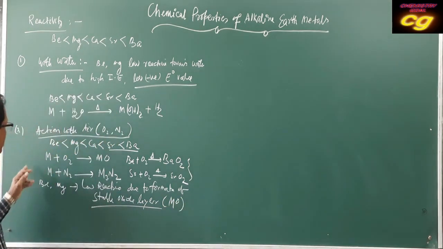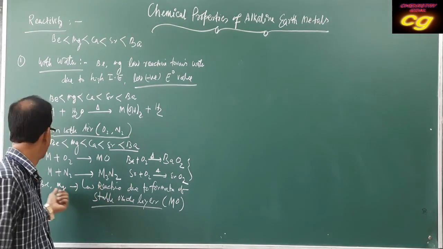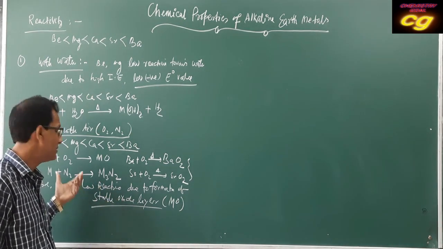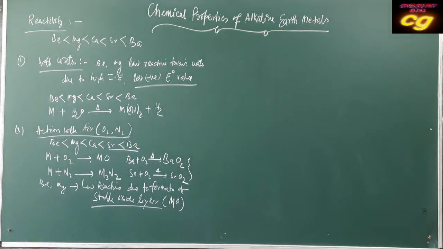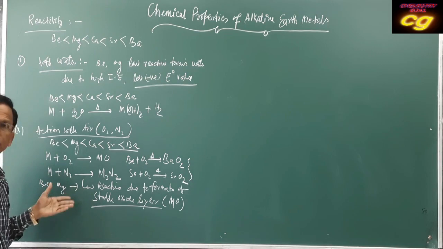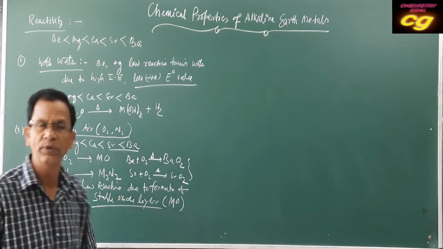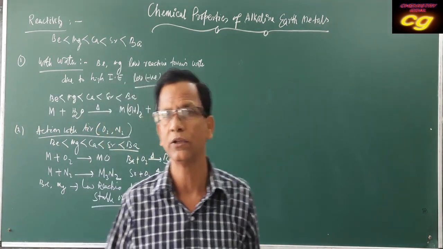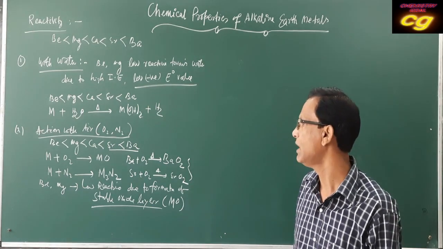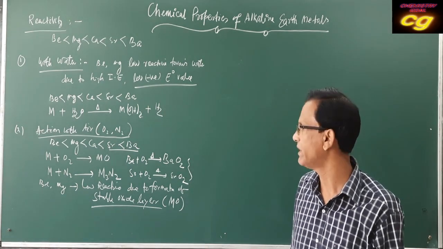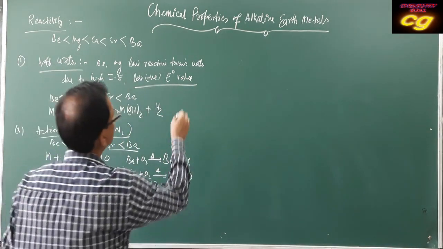Beryllium and magnesium on oxidation form beryllium oxide and magnesium oxide. That's why they are very low reactive towards oxygen. They burn with oxygen only when the protective layer is removed. When you remove the layer, then they will react with oxygen. So beryllium and magnesium are generally low reactive due to formation of a stable oxide layer. This is very important.